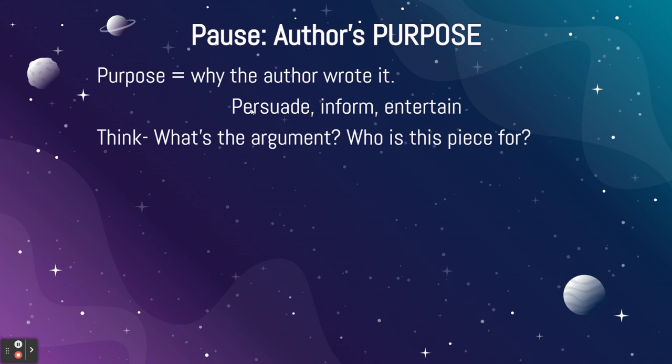There is persuasive text, so that's trying to argue something, trying to convince someone of your viewpoint. There's inform, which is to educate or explain, and then there's entertain, like telling a fun story. So if you're asked to figure out the author's purpose, you're going to think to yourself, what's the argument and who is it for? So what is the author's opinion and who are they trying to convince?